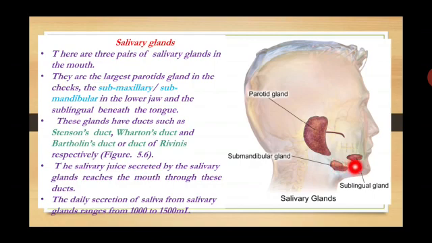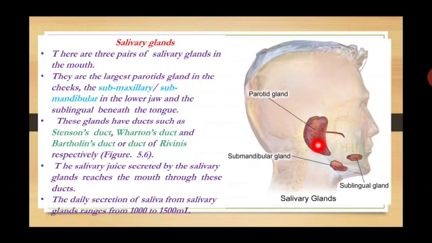The parotid gland is one of the glands. Commonly we term these as salivary glands, pairs of sets. These glands have ducts, such as Stenson's duct, Wharton's duct, Bartholin's duct and the ducts of Rivinus respectively.